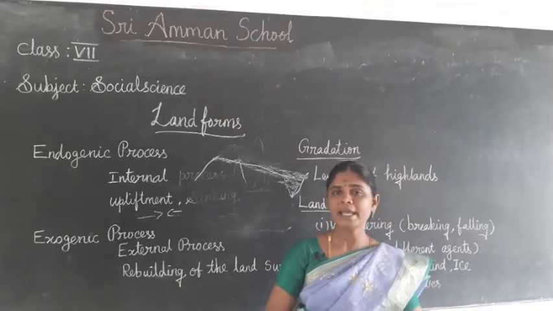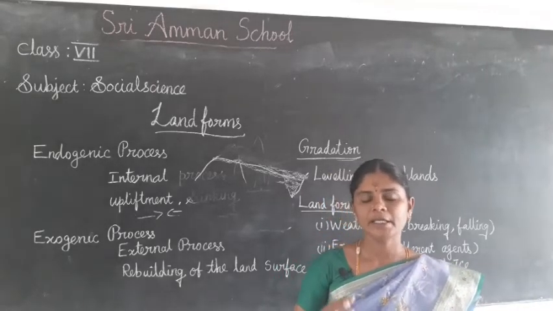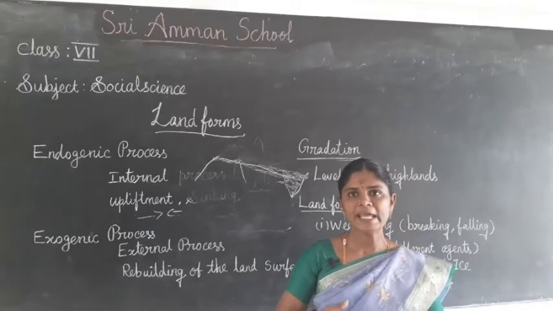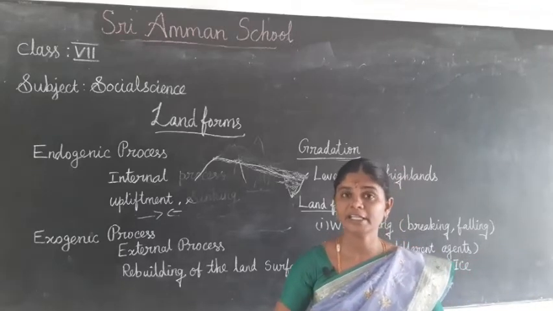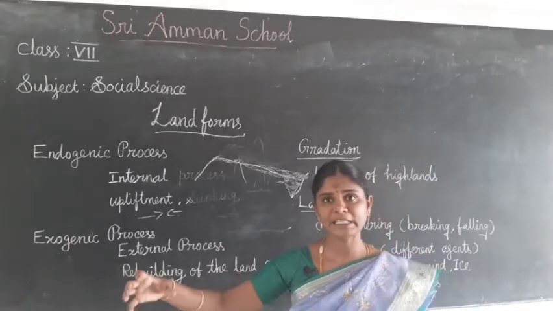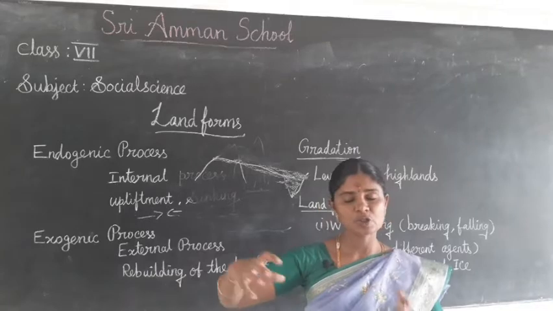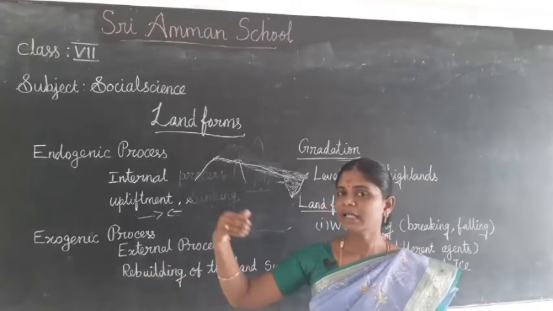Are you clear? Example, water. The force of the water erodes the place and transports the material from one place to another place and deposits the material in the other place.